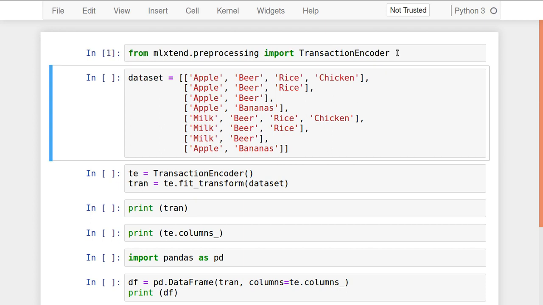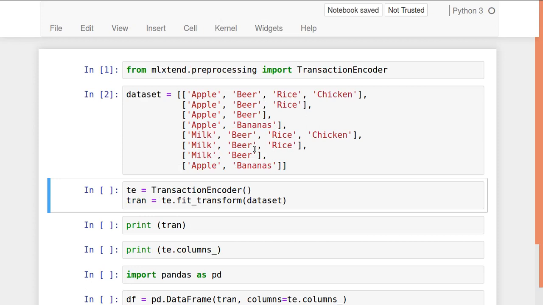On the slide, this example was shown: a total of 8 transactions are present, such as apple, beer, rice, chicken; apple, beer, rice; apple, beer; apple, bananas; milk, beer, rice, and so on. This is not a structured transaction, so I created a list of lists in which this data set is saved.